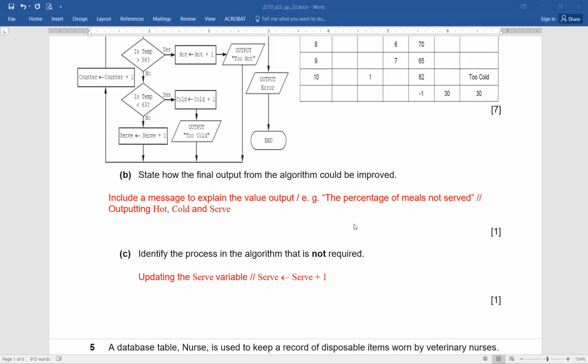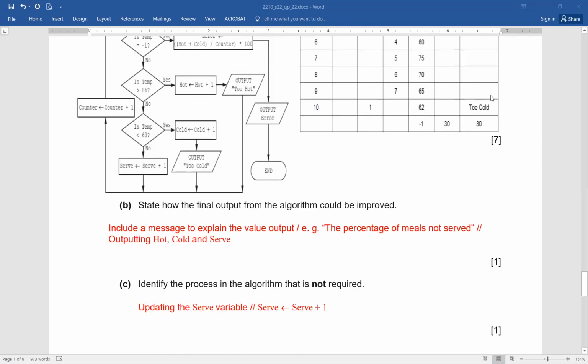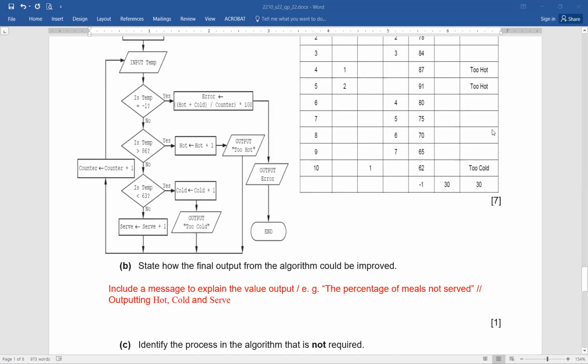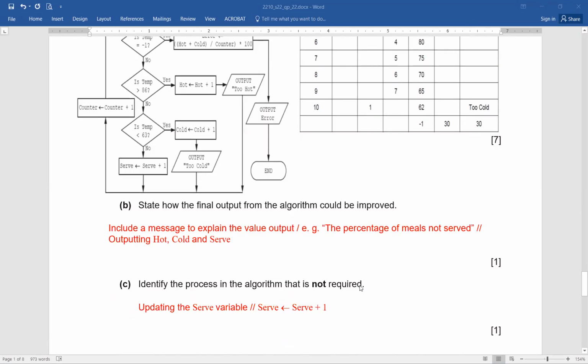Okay. Another option one student can write, we can output the hot, cold, and serve also. We are not actually outputting the number of hot servings and the number of cold servings, or the values that were either too hot or too cold. So anything that is viable will be accepted by the examiner.